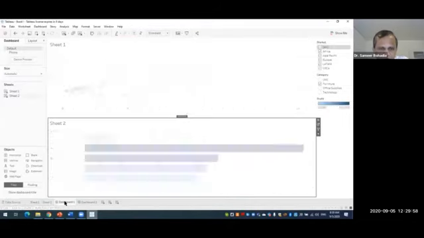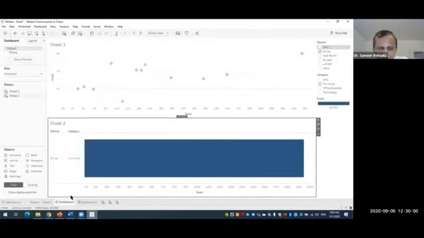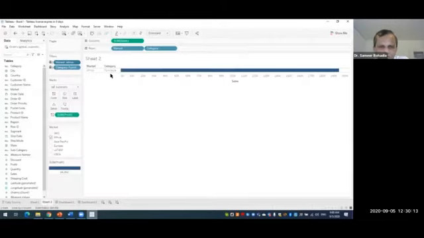Let us see dashboard 1 also. In dashboard 1 also, we have Africa as the market and furniture as the category. So here also it has the same selection. Let us go to sheet 2. In sheet 2, here also only Africa is selected.